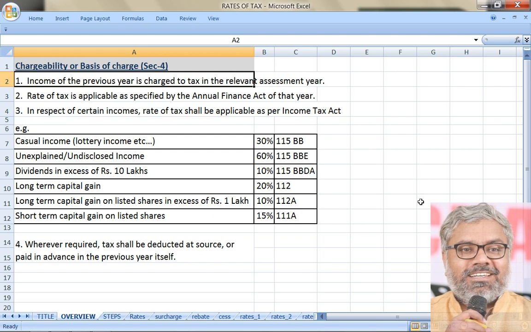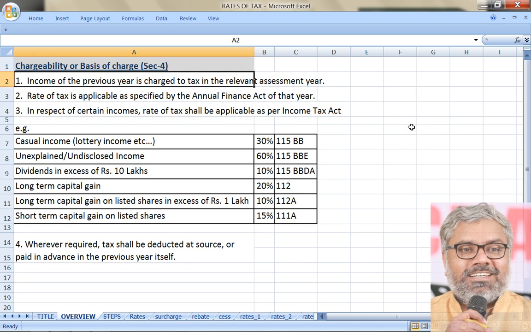And before going to the rates of tax that we are going to really use and compute, let us first of all focus on the chargeability of income, which is mentioned in section 4 of the Income Tax Act. This can be called as charging section, or it can also be called as the basis of charge.